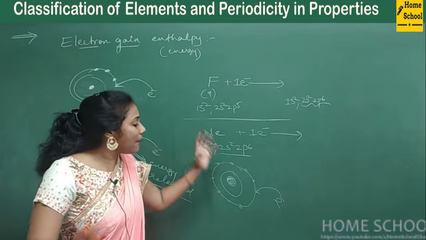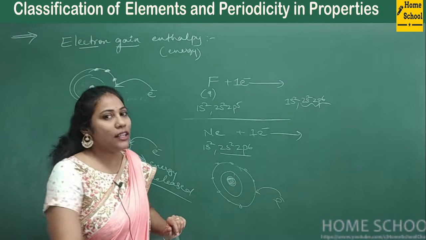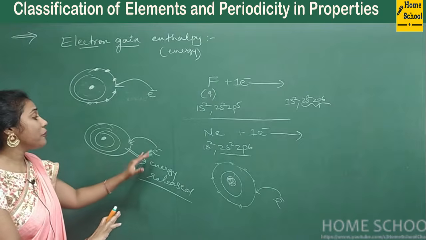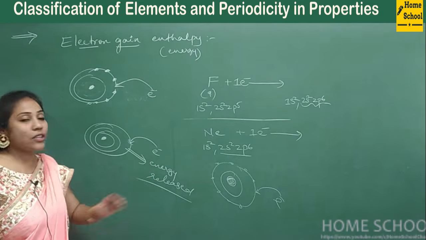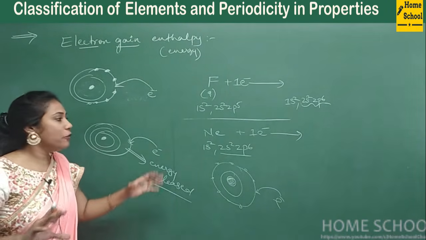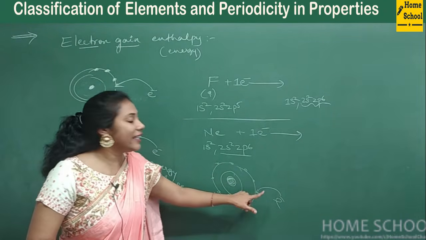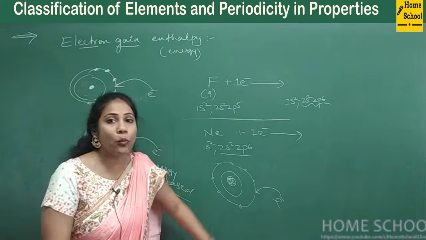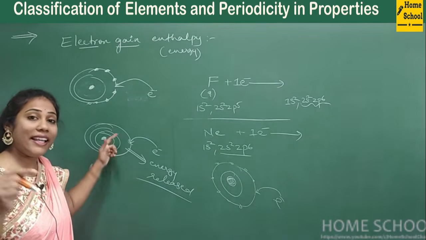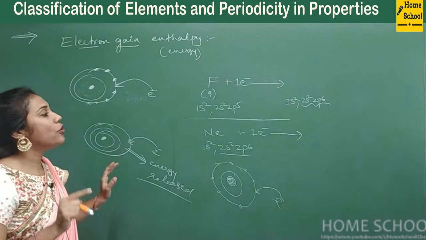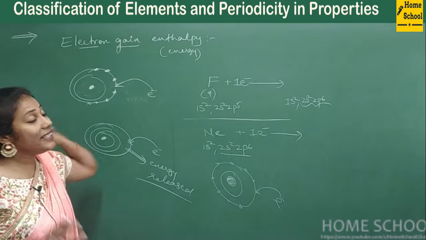So for some of the elements, for adding electrons, energy is required. For some of the elements, they are very much happy to accept that electron, so they show their happiness by release of energy. Okay, so I can say only a few elements will show positive electron gain enthalpy. Here electron gain enthalpy is positive because energy is required. Here electron gain enthalpy is negative. Why? Because energy is released. So this released energy, normally we will call it electron gain enthalpy.